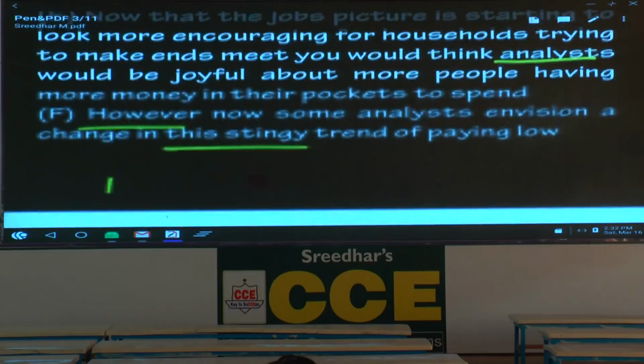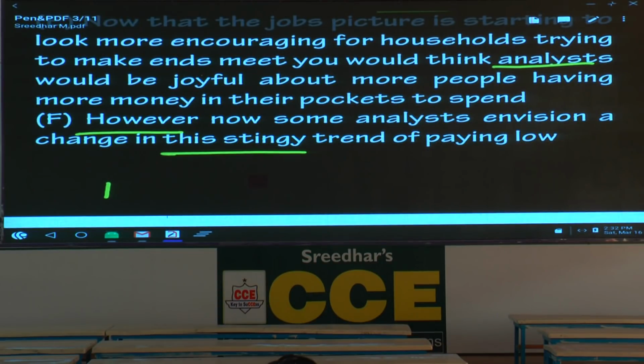Now where is the contrasting idea for that? However, now some analysts envision, please underline the word envision. Envision means what? Visualize, think, foresee, predict. Please write all these words. Visualize, foresee, predict, think, envision a change in this stingy trend of paying low. Can you see? Already have underlined paying low.